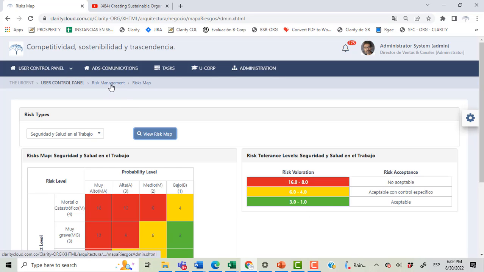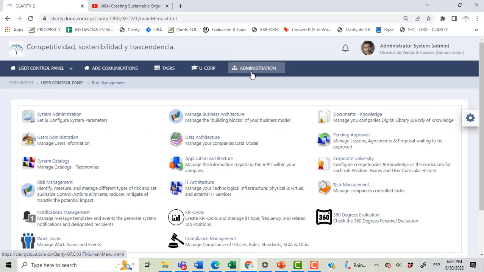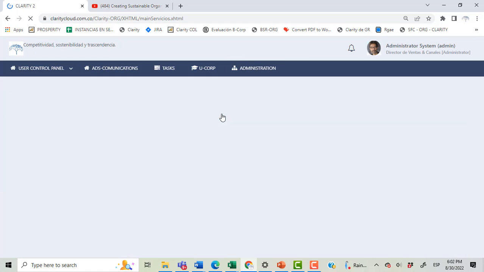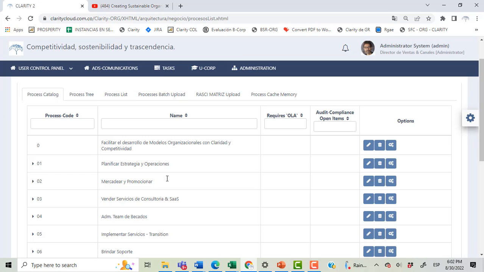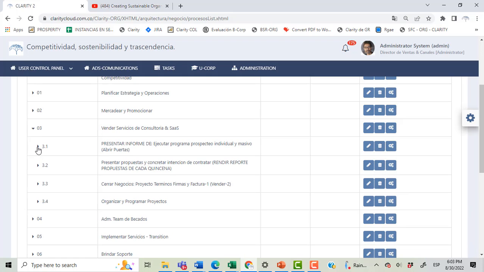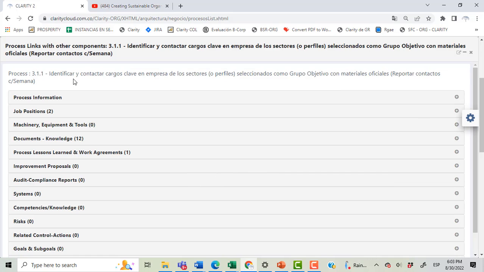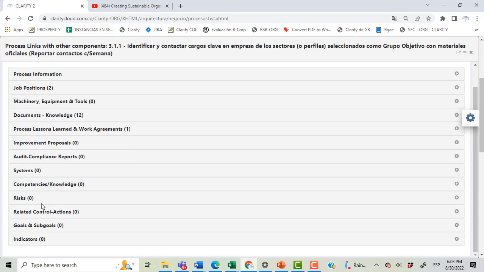After we have parameterized this risk, then we can locate each risk on the process of the process map and declare the presence of a risk. I am going to open the process map. Here we have the process map, and I can go to a specific process or sub-process or activity or task. It doesn't matter the level of detail which I want to go, and using the icon of linking, I can link the process that I selected with a specific risk that is present in that process.